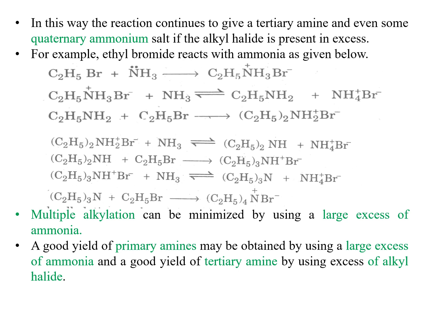Ethylamine will react with ethyl bromide to give another ammonium salt, that is diethyl ammonium bromide. This diethyl ammonium bromide can react with ammonia to produce diethylamine.